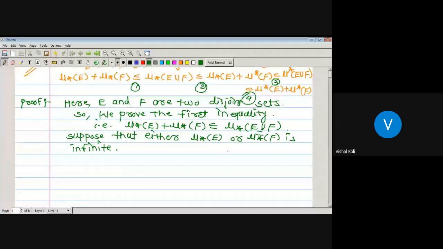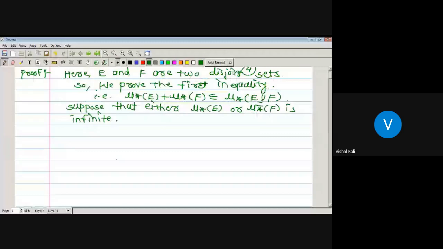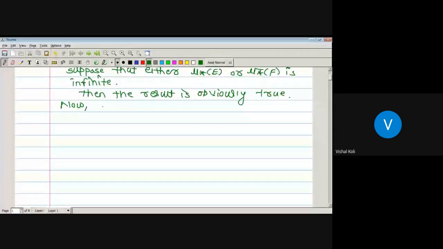So it remains to check, if both the sets E and F have finite inner measure, whether this inequality holds or not. Now we have to assume the second case, that is, both E and F have finite inner measure. Now the inner measure of E is finite and the inner measure of F is also finite.